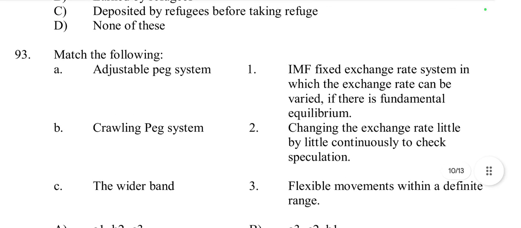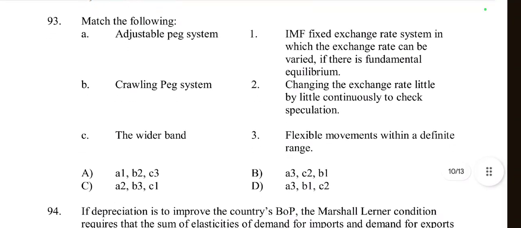Then come to question number 93. Match the following: adjustable peg system, crawling peg system, the wider band. A fixed exchange rate system in which the exchange rate can be varied if there is fundamental disequilibrium is related with the adjustable peg system.